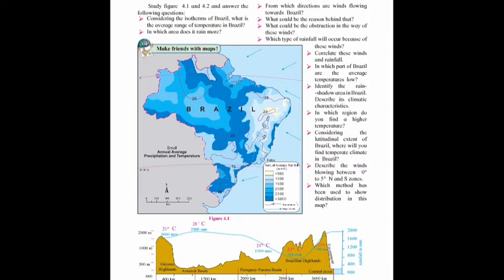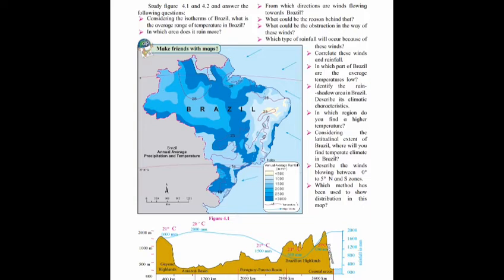What could be the obstruction in the way of these winds? And the answer is the Great Escarpment and Brazilian Highland. Next question is, which type of rainfall will occur because of these winds? And the answer is orographic type of rainfall will occur because of these winds. Then next question is, correlate these winds and rainfall. You have to read the lesson carefully and then you can find out the answer, no problem.